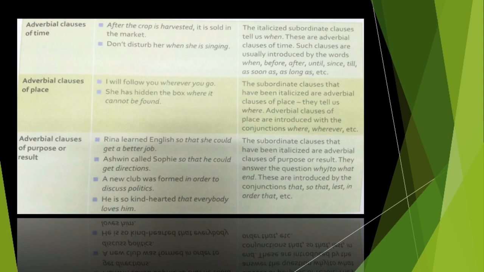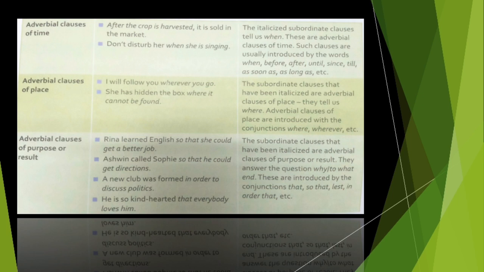Adverbial clauses of time, like let's take the example, after the crop is harvested, it is sold in the market. So here, after the crop is harvested is telling us time. Okay, so the italicized subordinate clauses tell us when. कब करेंगे हम sold उसको market में? When it will be harvested. So these are adverbial clauses of time. Such clauses are usually introduced by the words when, before, after. Like इस sentence में after is the subordinating conjunction. Okay, so they start with these words, and they tell us time. So that's an adverbial clause of time.